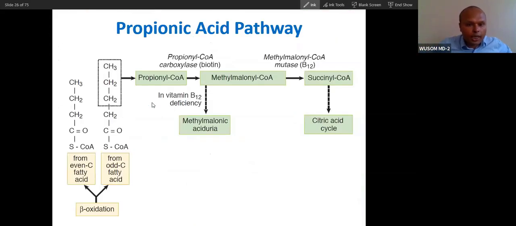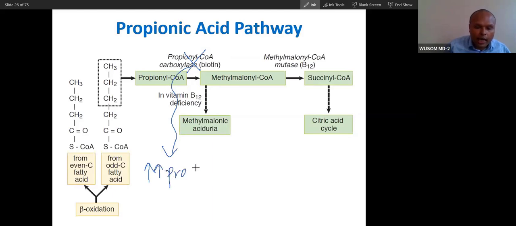So this is the propionic acid pathway. I don't think I have to talk about this pathway. You already know this pathway. If there is this enzyme deficiency in biotin deficiency, what will happen? You will see, because of biotin deficiency, there will be high propionic acid. High propionic acid in blood. So this is one of the laboratory tests in biotin deficiency or deficiency of this enzyme.